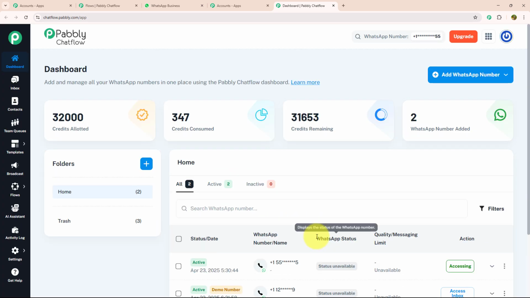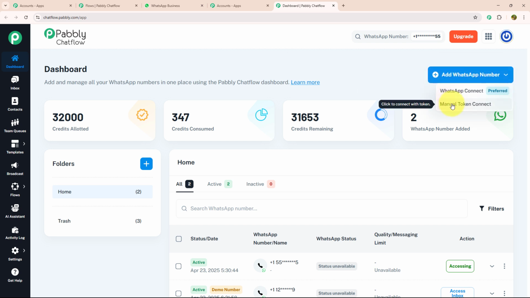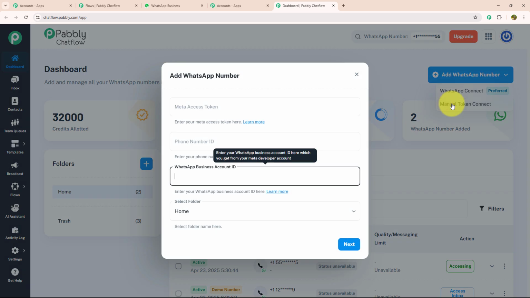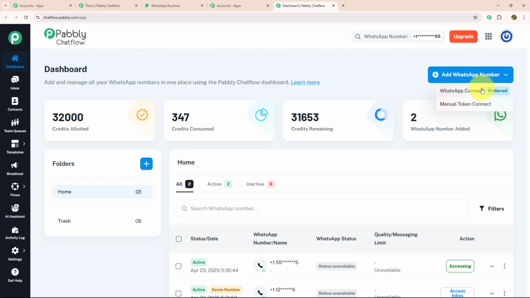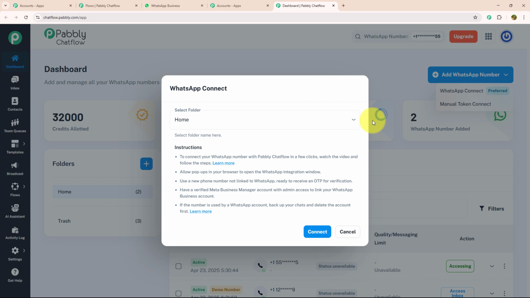Here, you can add and manage all your WhatsApp numbers from one place using the Pabbly Chatflow dashboard page. To add your WhatsApp number, you just need to click the Add WhatsApp Number button, which is given on the top right corner. Under this, there are 2 options: WhatsApp Connect and Manual Token Connect. In Manual Token Connect, you need to enter the Meta Access Token, Phone Number ID and WhatsApp Business Account ID manually. But in WhatsApp Connect, you just need to verify your Meta Business Manager account and link your WhatsApp Business account with it.